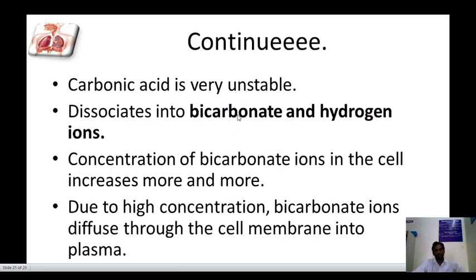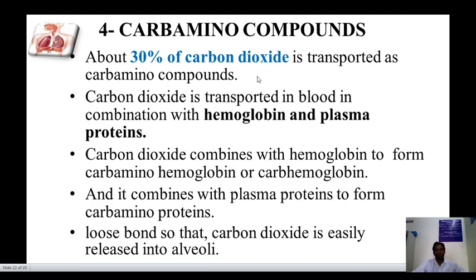Carbonic acid is very unstable and dissociates into bicarbonate and hydrogen ion. The concentration of bicarbonate ion in the cell increases more and more, and due to the high concentration, bicarbonate ion diffuses through the cell membrane into the plasma. Fourth, carboamino compounds: about 30% of carbon dioxide is transported as carboamino compounds, in combination with hemoglobin and plasma protein.